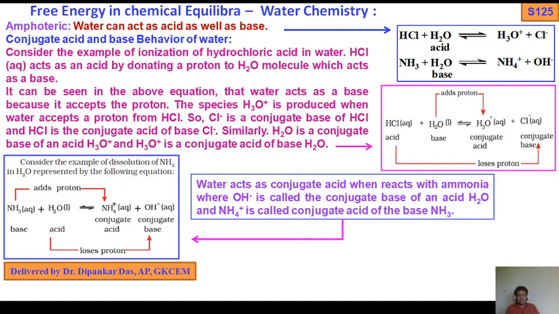So this is the water chemistry. I tried to condense all the topics, so that the water chemistry topic is covered as mentioned in the syllabus.